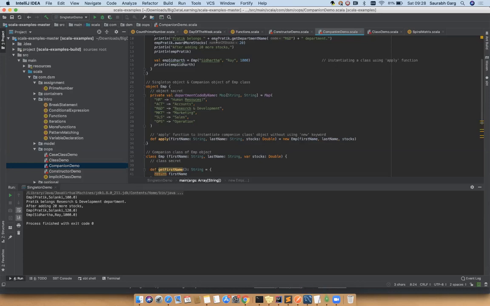And what are the features of a companion class and object, Tarini? What are the features of companion class and object?